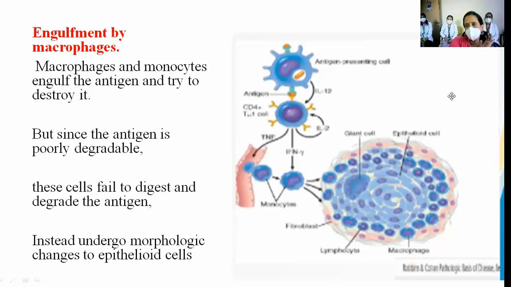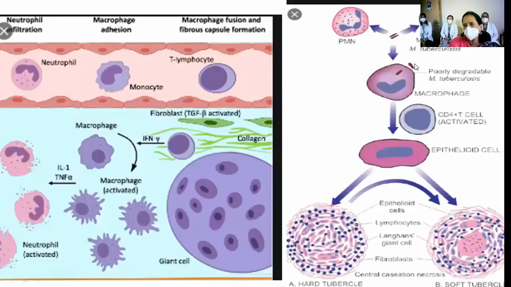Now we know they are not able to destroy it. Since the antigen is poorly degradable, they fail to digest the antigen. So instead, they undergo transformation. They are called epithelioid cells. See, all these are epithelioid cells.